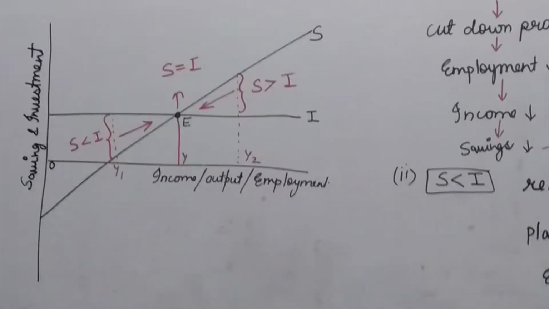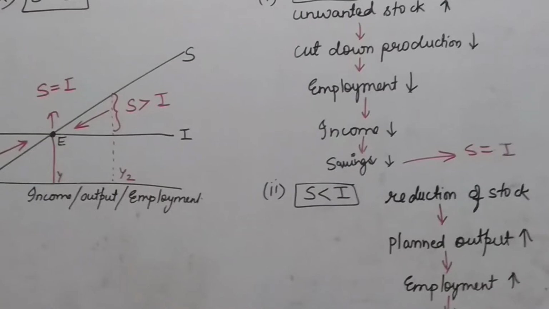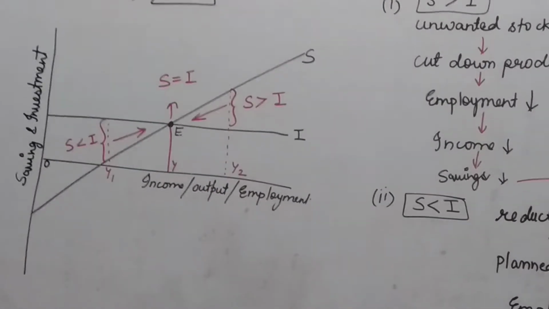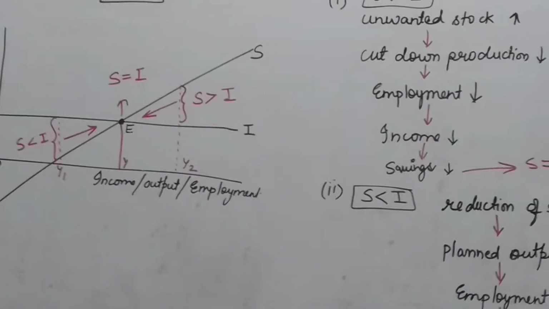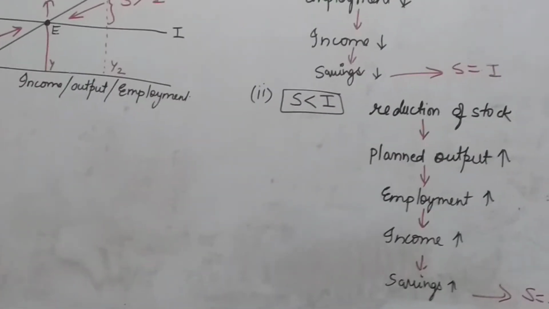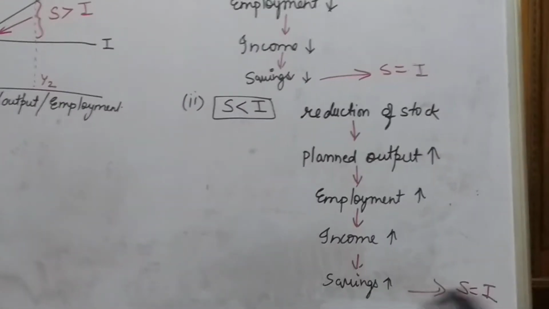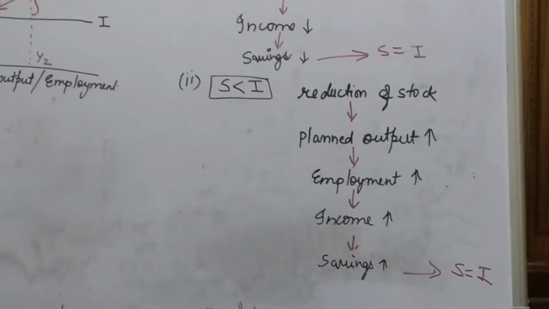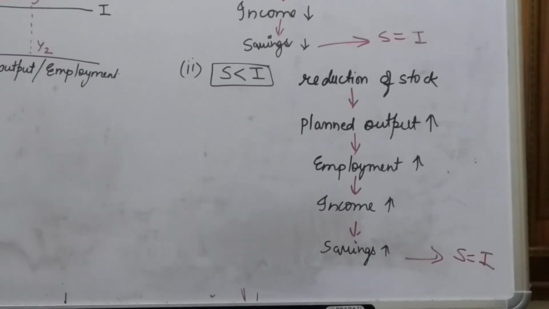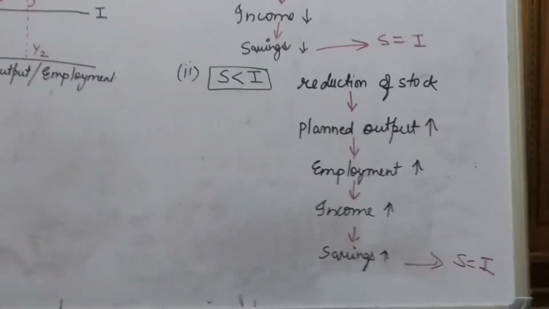Similarly, the second thing, at OY2 level of income, in the diagram you can see that the saving curve lies below the investment curve. So at this level of income, household savings are less than the firm's planned investment. As a result, there will be an undesired, unplanned reduction of the stocks in the economy. So in order to increase the stock, the firms will increase output. So planned output will start increasing. Increase in the output implies increase in investment, increase in employment, increase in income. This tendency of increasing output will continue until it reaches the equilibrium level of income, where savings become equal to investment.